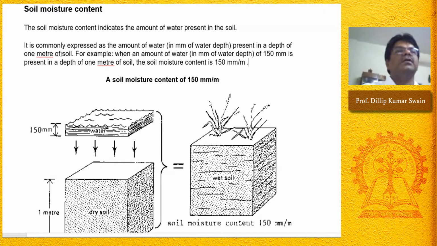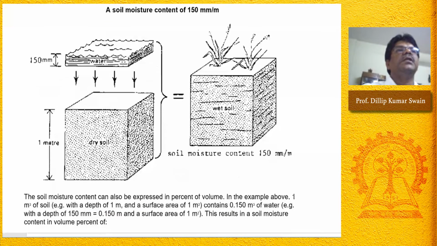If you see, this is the soil column, 1 meter soil depth, that contains around 150 millimeter of water. The length and width, that is the area, is 1 meter square, 1 meter on both sides, and the depth is also 1 meter.